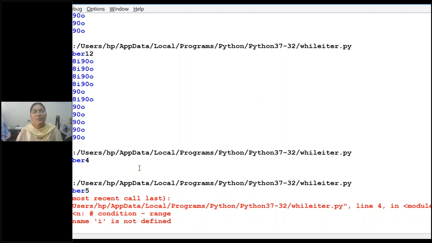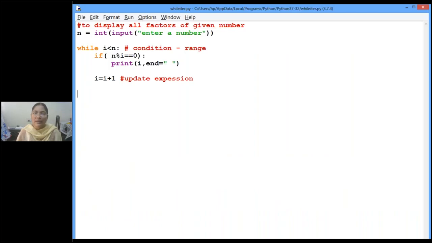So the interpreter is not able to interpret what the i value is. I less than n is to be checked now. What is i? Got it? So where to start, that should be given. It need not be 1 always. Based on your program requirement, we will be doing. Clear? Yes, ma'am. Mohit, are you able to understand? Yes, ma'am. Okay, fine. So now shall we proceed?